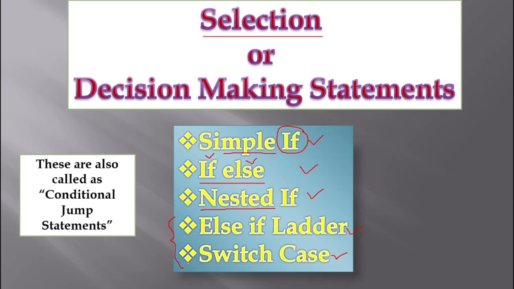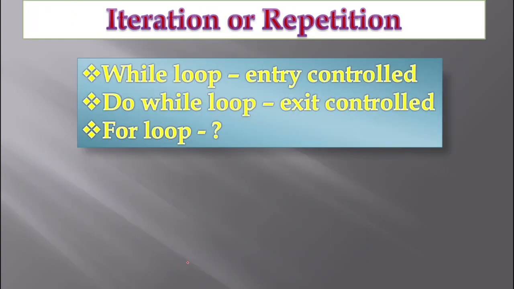Coming to the iteration or repetition. If you have a look at iteration or repetition in C programming language, it is the concept of executing a certain number of statements for some number of times. Again, it's all based upon the condition, and in C programming language we have the concepts of while loop, do while loop, and for loop. All these three are connected with iteration or repetition. They are also simply called loops. Looping mechanism means repetition mechanism, or executing some set of statements for some specified number of times, and that too is dependent on the condition.